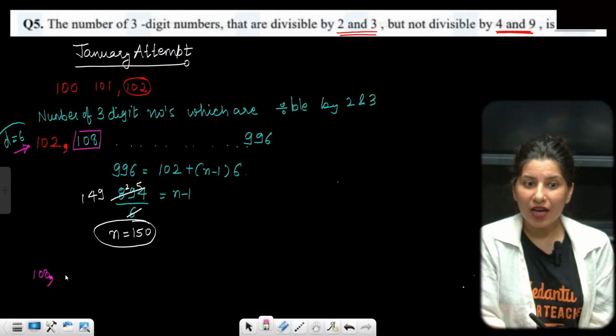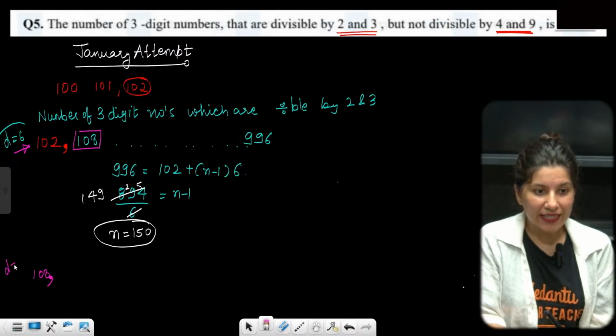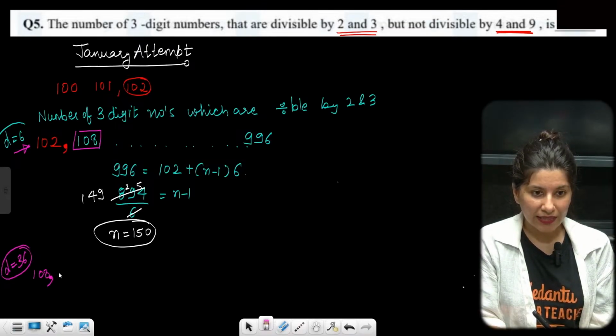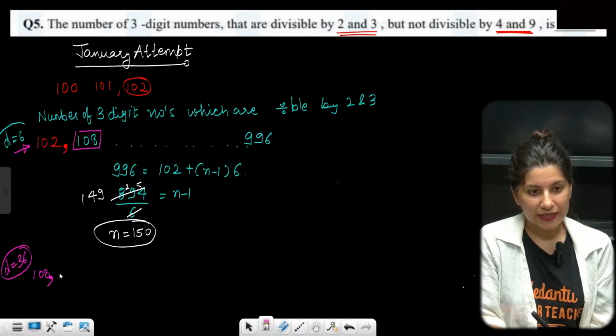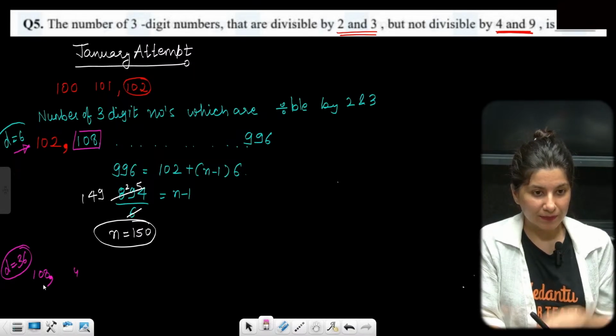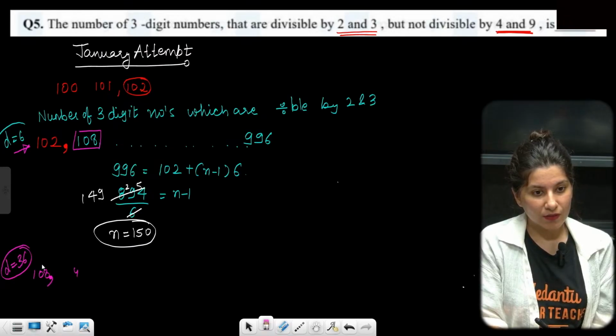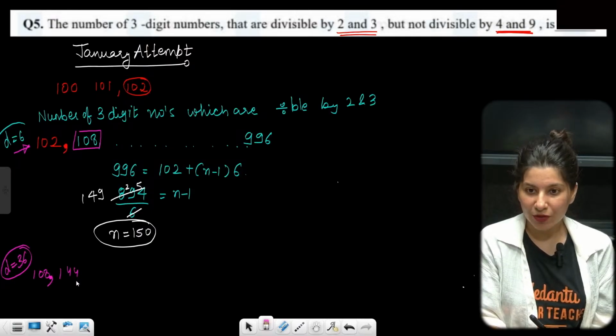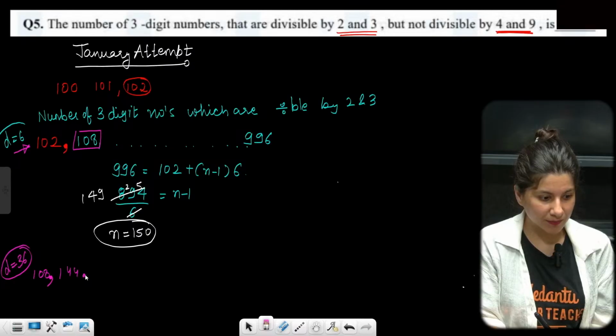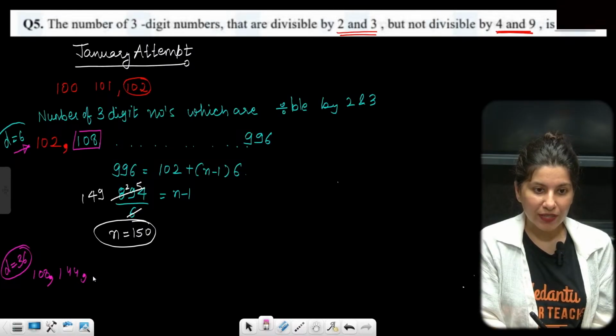108. Then, basically D, the common difference, is 36. So 108 plus 36 is going to give you 144, right? That is the second term. So this is the kind of series we have.